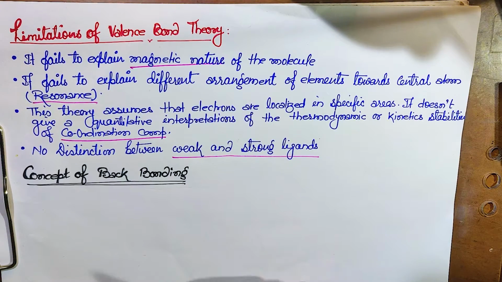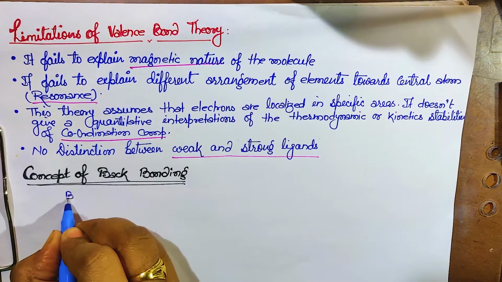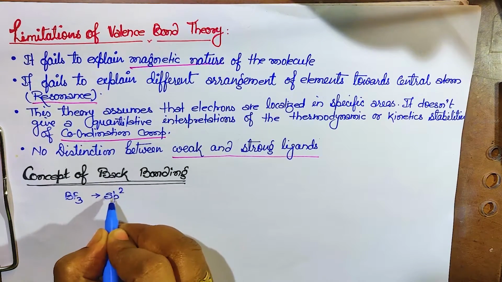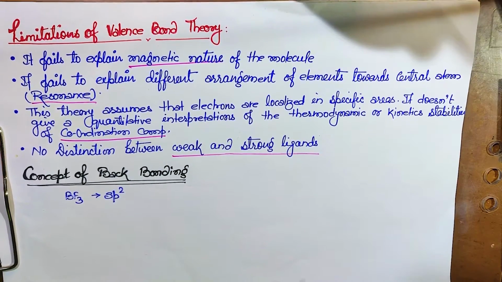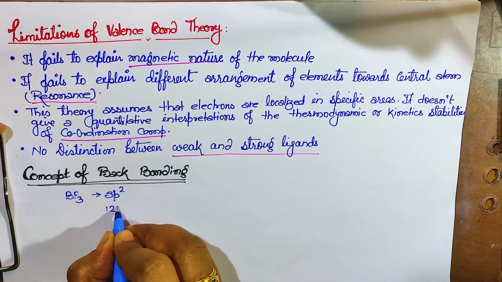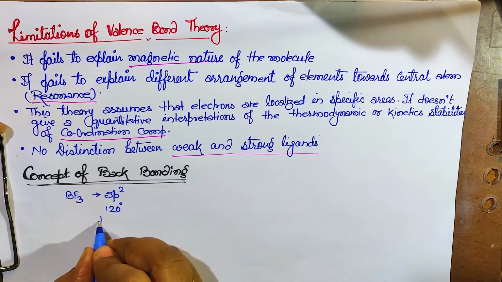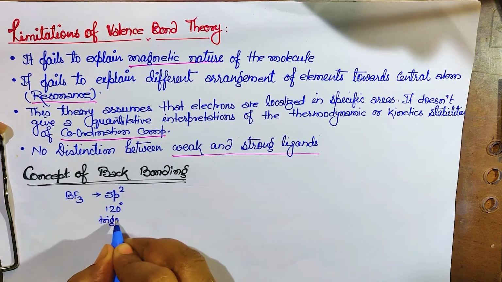If we talk about BF3, the hybridization, you all know, is sp2. Let me explain how it forms. The bond angle is 120 degrees, everyone knows about it, and the structure is trigonal planar.